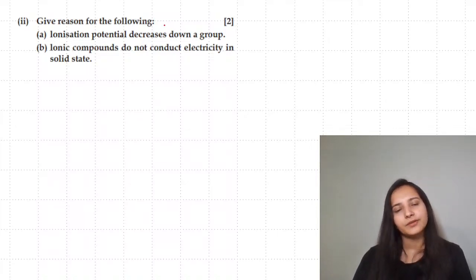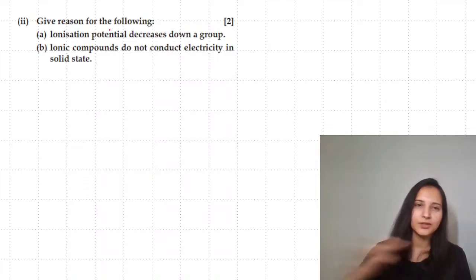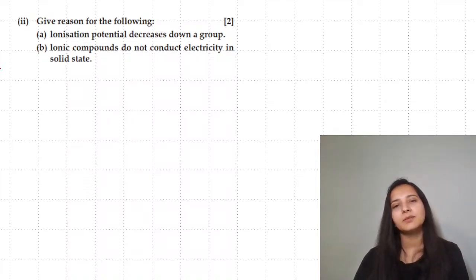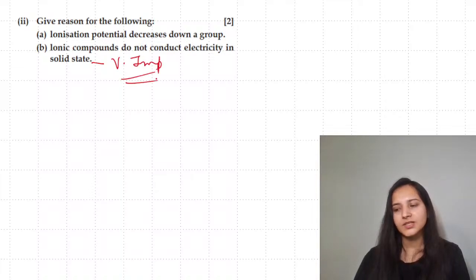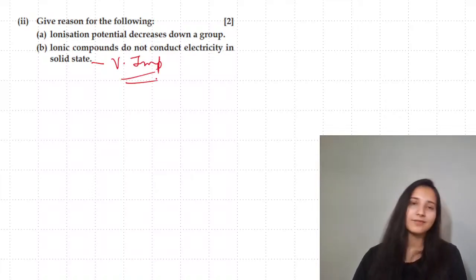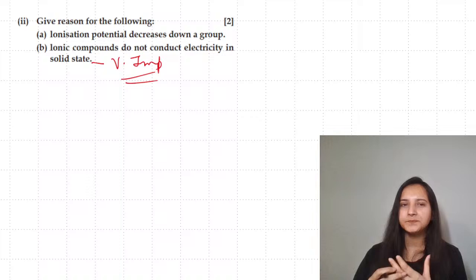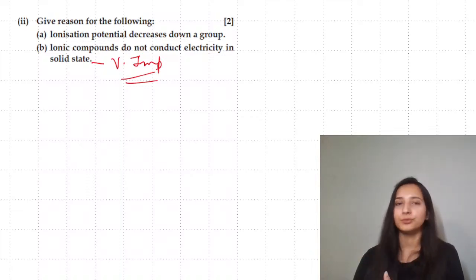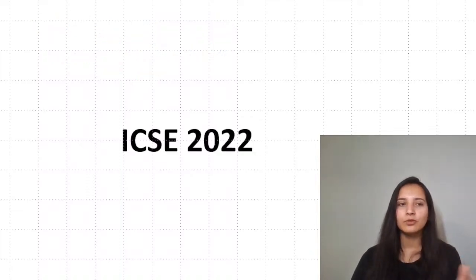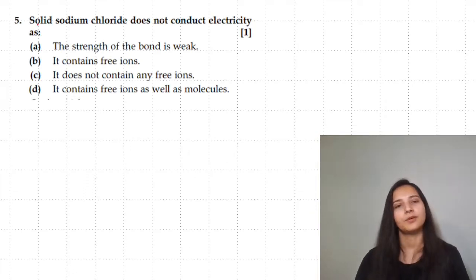Give reason for the following. Ionization potential decreases. We've discussed yesterday already, it was done in the periodic table. Ionic compounds do not conduct electricity in solid state. Very important question. Speaking about this specific answer, you have to mention that the ions are present. They are in a rigid structure. The ions are tightly held together. Hence, they are not free to move. So mentioning immobile or not free to move is very important.